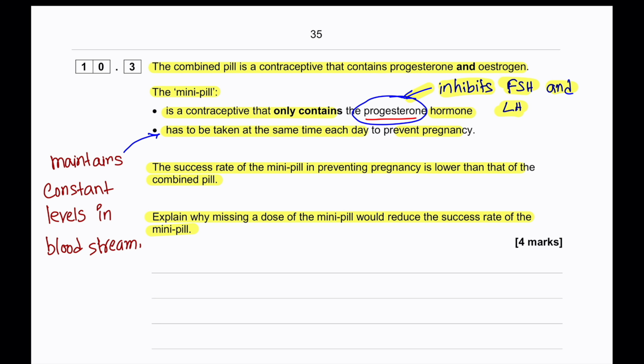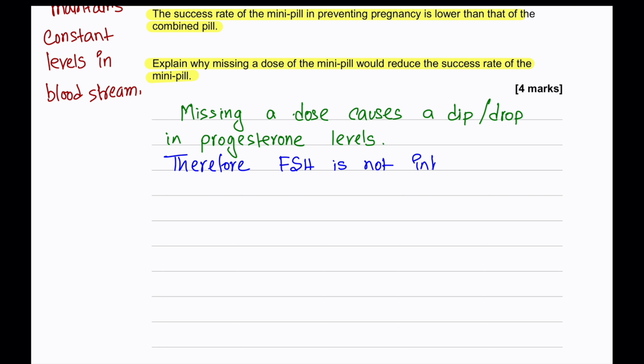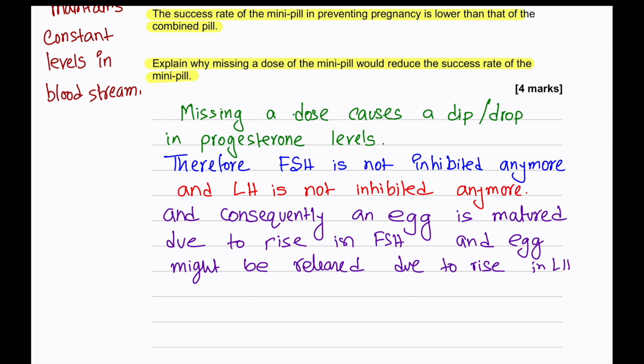So we can say missing a dose of the mini pill causes a drop in the progesterone level. So FSH is no longer inhibited, and LH is also no longer inhibited. Consequently, an egg may mature and might get released due to the increase in LH.